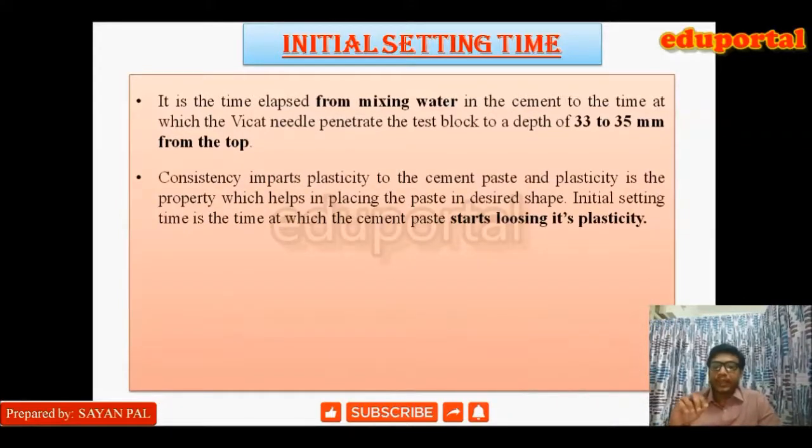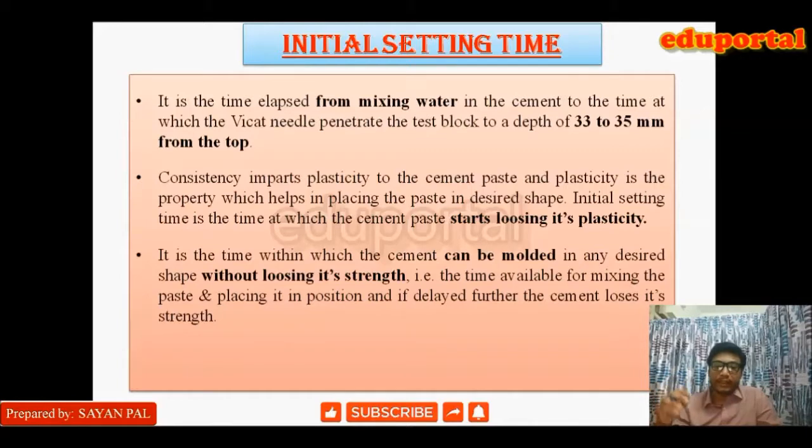Now its physical meaning. Consistency imparts plasticity to the cement paste, and plasticity is a property which helps in placing the cement paste in the desired position and desired shape. Initial setting time is the time at which the cement paste starts losing its plasticity. That is, the cement paste has the property of plasticity, and if it reaches the initial setting time, then it will start losing its plasticity.